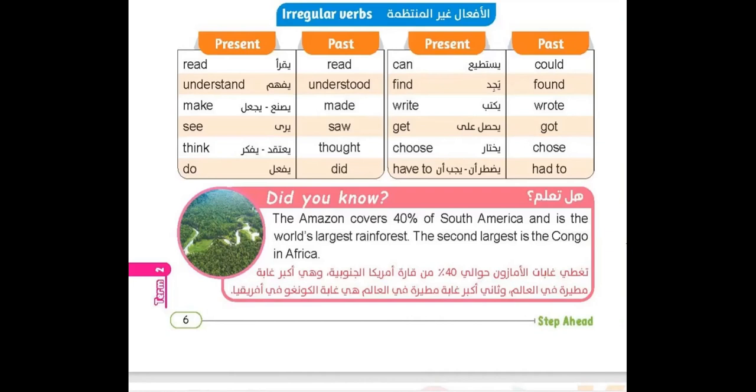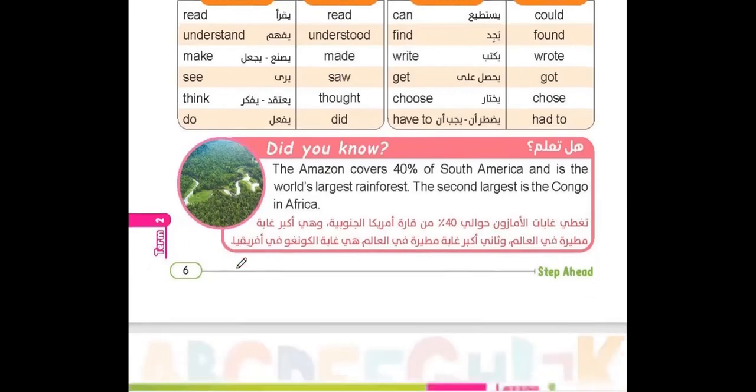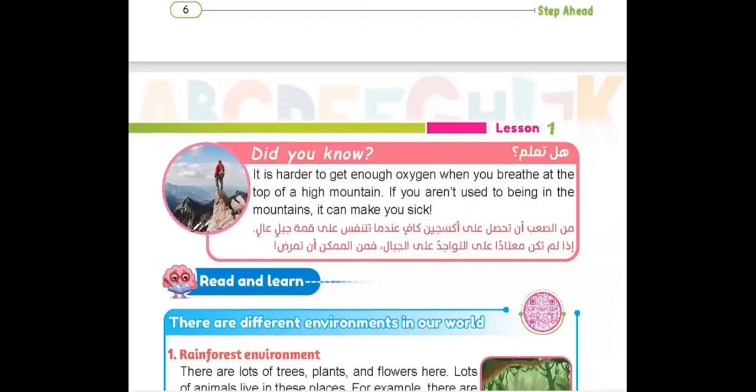And also another piece of information: the second largest is the Congo in Africa. So we have other places also, with the second place being the Congo in Africa. These kinds of natural places are very important to know about and to discover more and more about. Another piece of information.